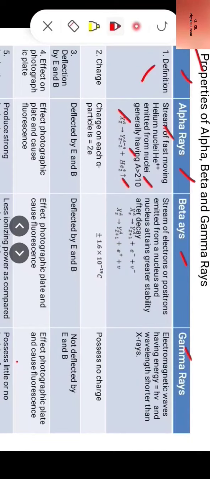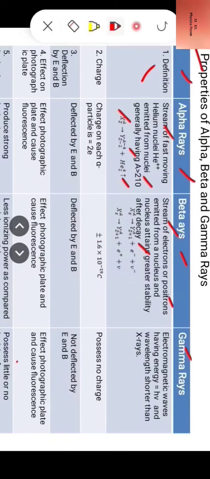Now, beta rays. The definition of beta rays. The beta rays are a stream of electrons or positrons emitted from a nucleus, and the nucleus attains greater stability after decay.